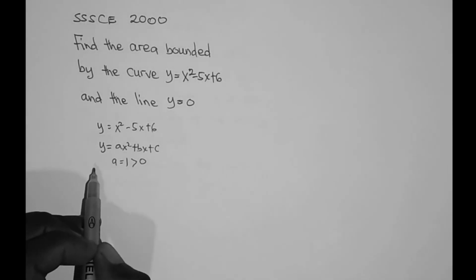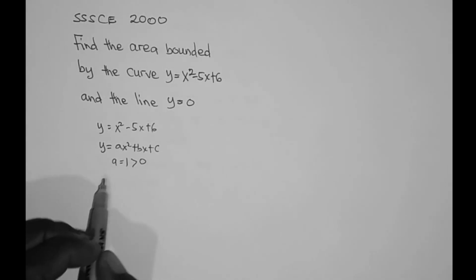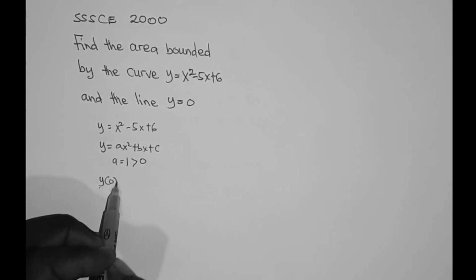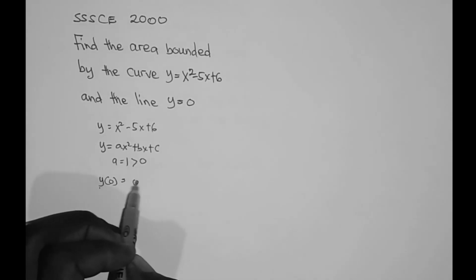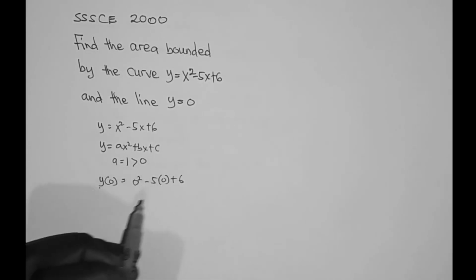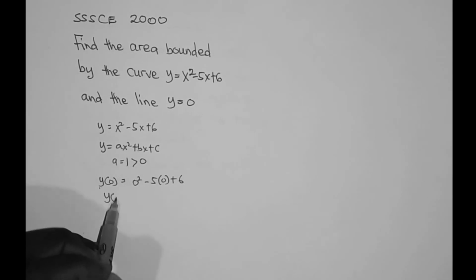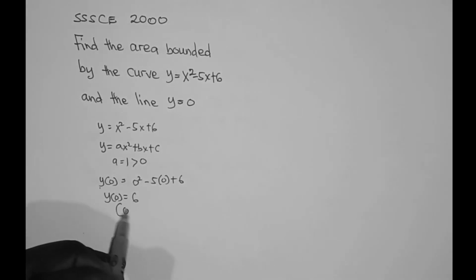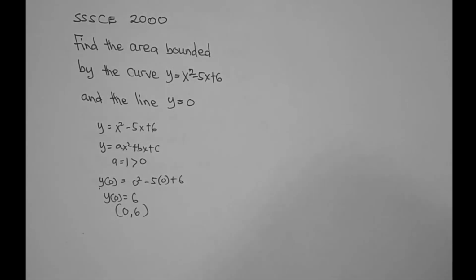Let's find the y-intercept of this graph. For the y-intercept, x is equal to 0. So let's find y of 0. It's equal to 0 squared minus 5 times 0 plus 6. Therefore, y of 0 is equal to 6. So we have the intercept (0, 6).